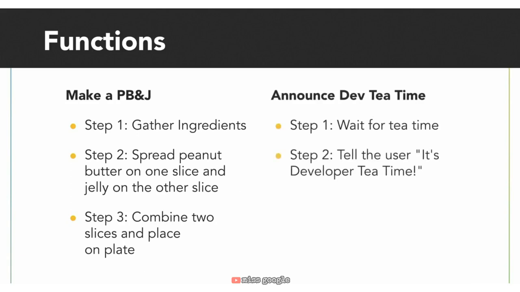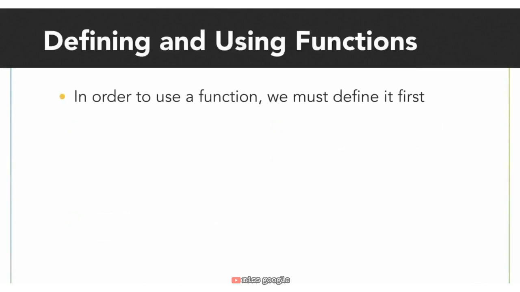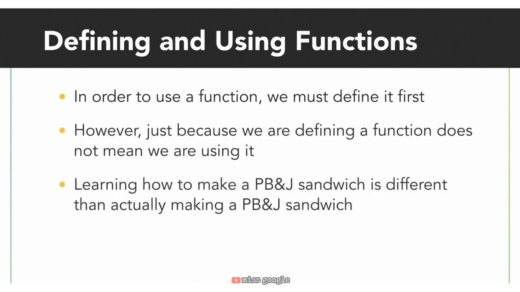For announce developer tea time, we had to define the steps to announce tea time. It's important to remember that just because we are defining a function does not mean we are using it. Just because I've given you the instructions on how to make a PB&J does not mean you've made a PB&J.